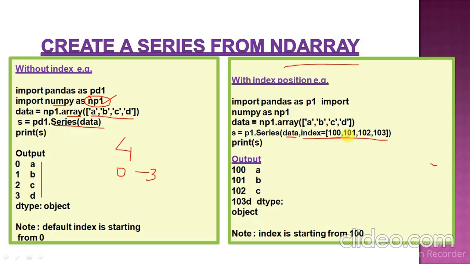Now just go to it. It is the series object. P1 is your alias name and series is a constructor.